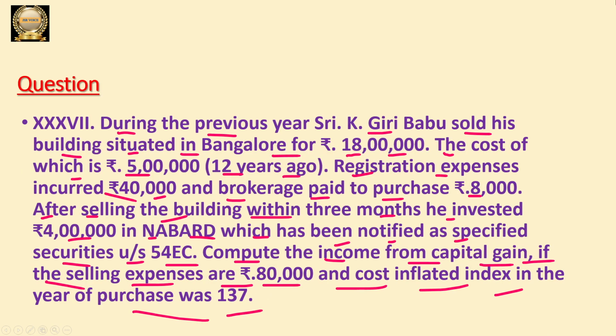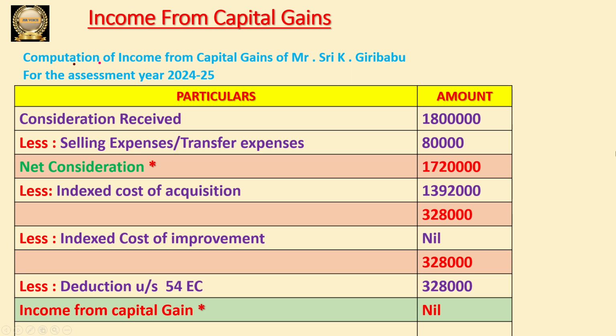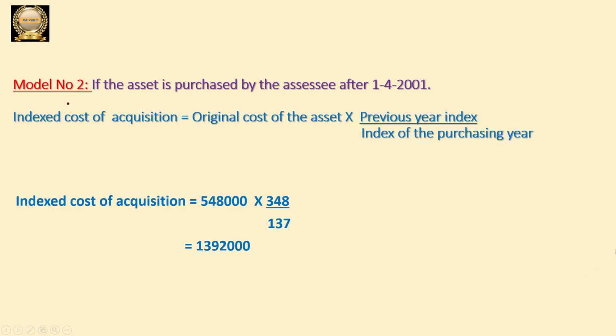So this is the question that I discussed with you. This is the complete question that I am displaying here. And after this we have taken the format and we solved this. This is the format that we have to take, and this is how we did the solution. And this is the working notes.